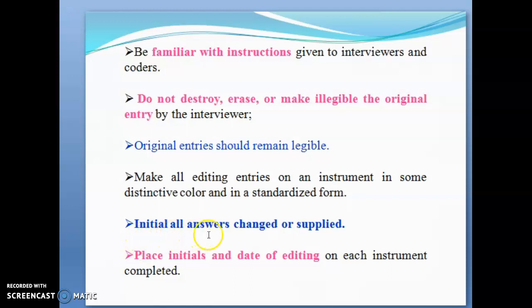So an initial on all answers changed or supplied. Then place initials and date of editing on each instrument when completed. So we'll see the next stage as coding.